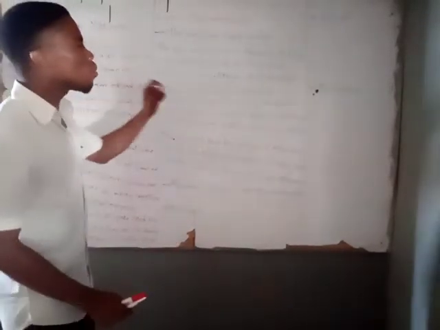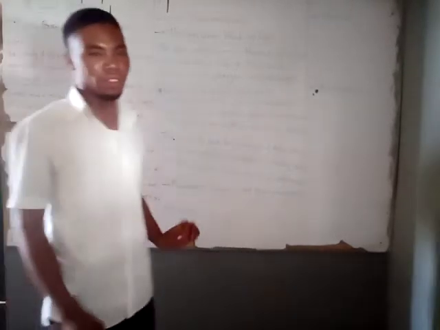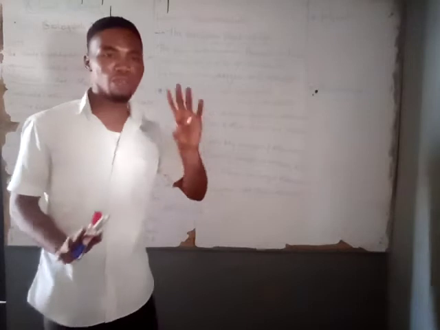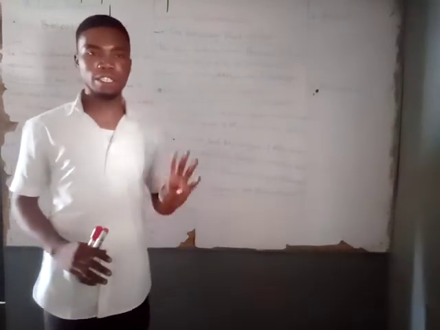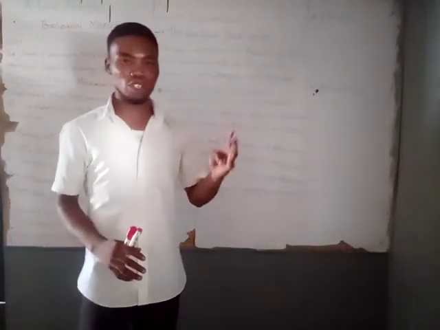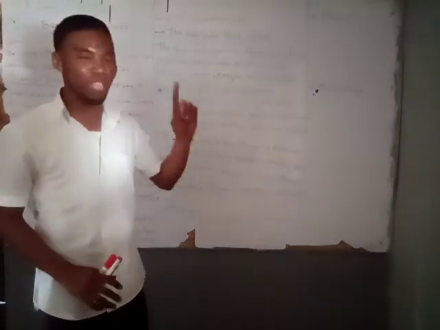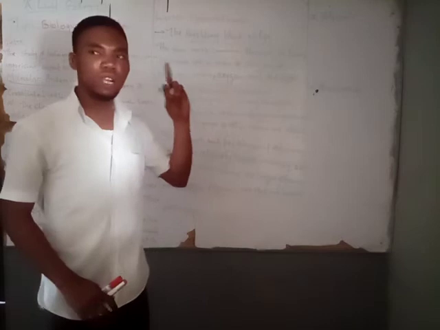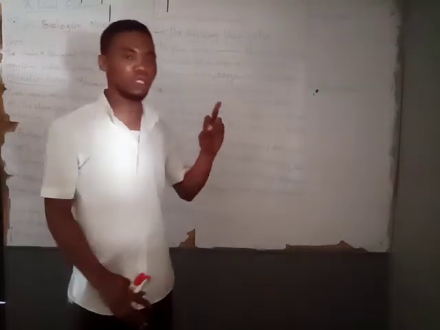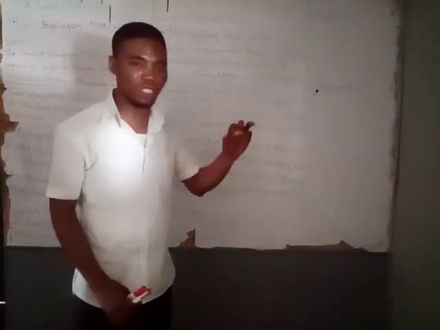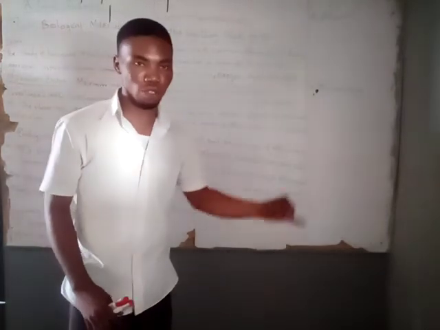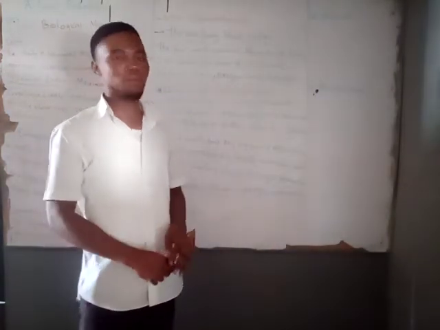Now, the four most important elements in living things, which I'm going to mention in order of their abundance: we have hydrogen, which is the most abundant; we have carbon, which is the second most abundant; we have oxygen, and then we have nitrogen, which is the least abundant.